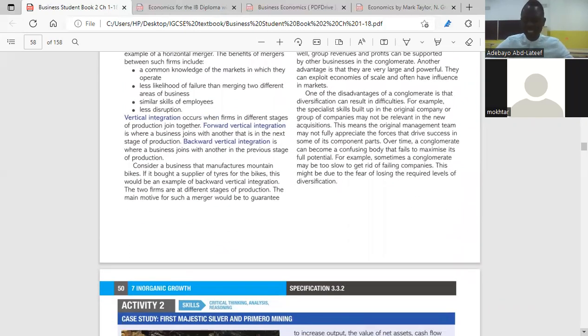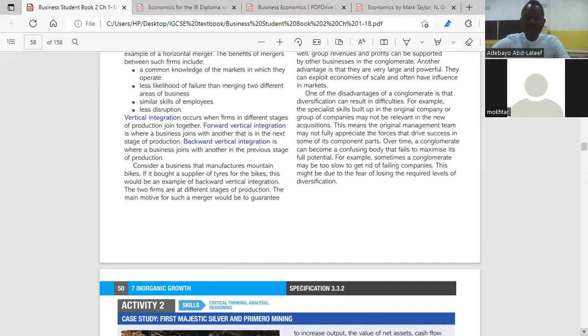So when I talk about vertical integration, this integration occurs when firms in different stages of production come together. Maybe a firm in the primary sector of the operation and a firm in the secondary sector of the operation coming together. So they are not always in the same stage of production. That is why we call it vertical. Do you understand what vertical is here? Yes, sir. So that means two firms that are not in the same stage of production.